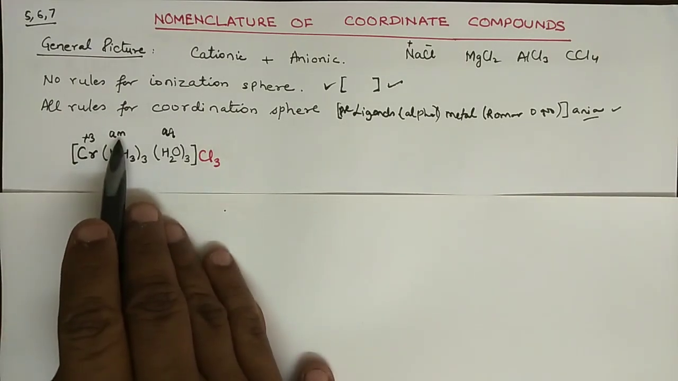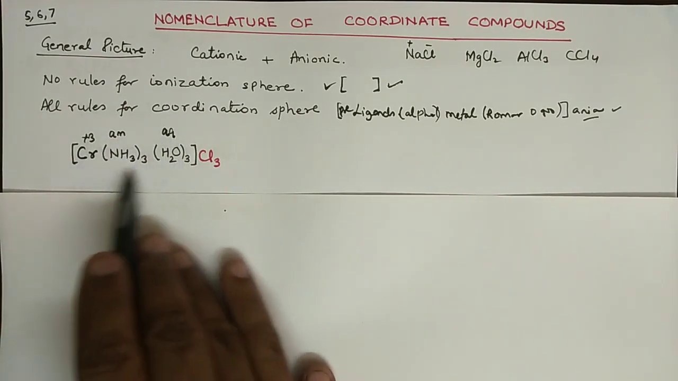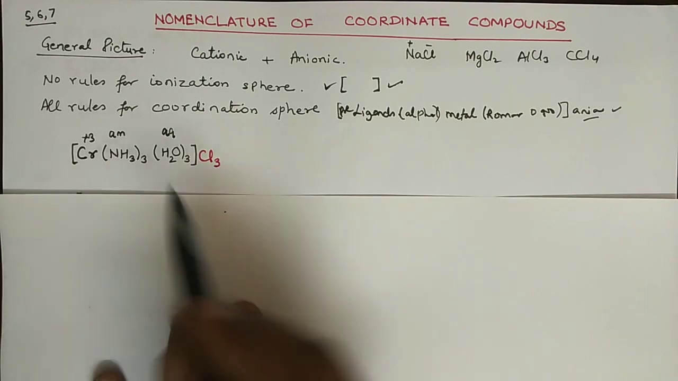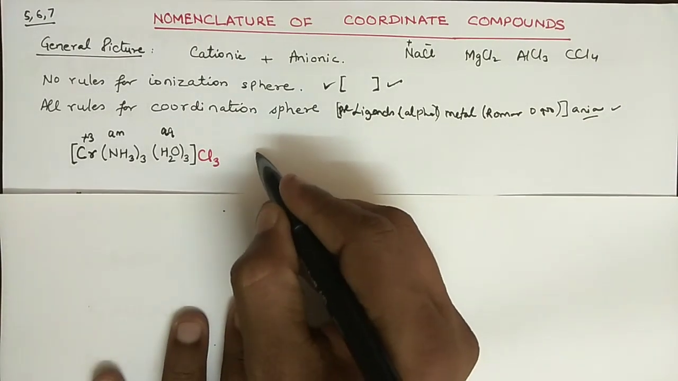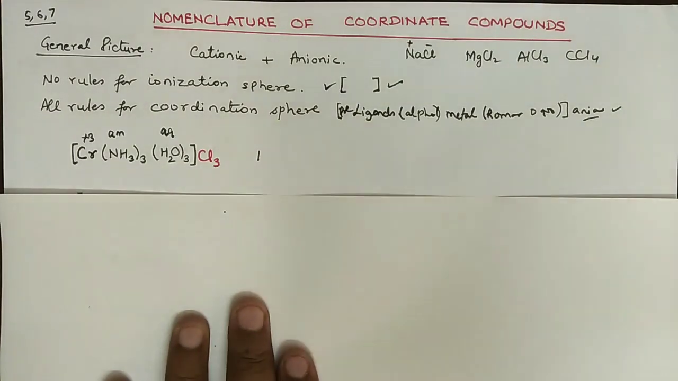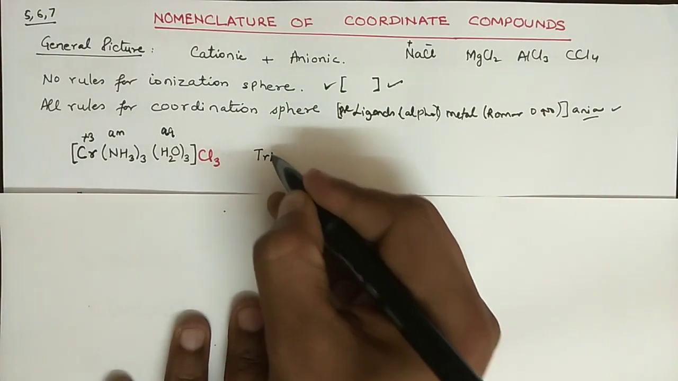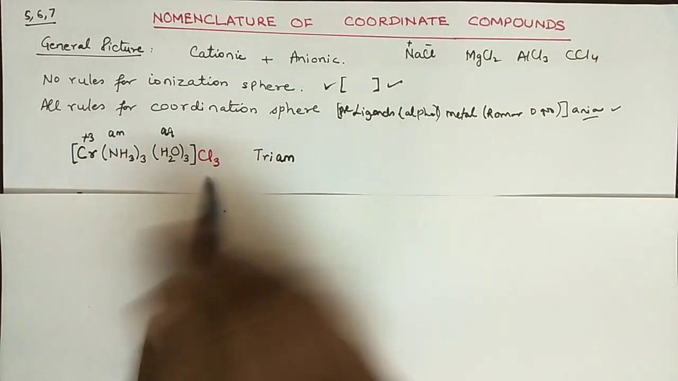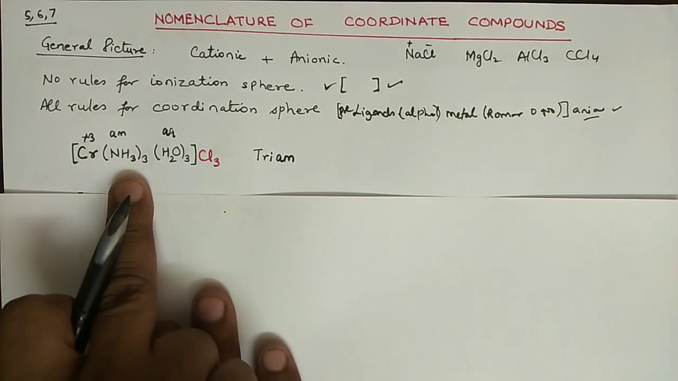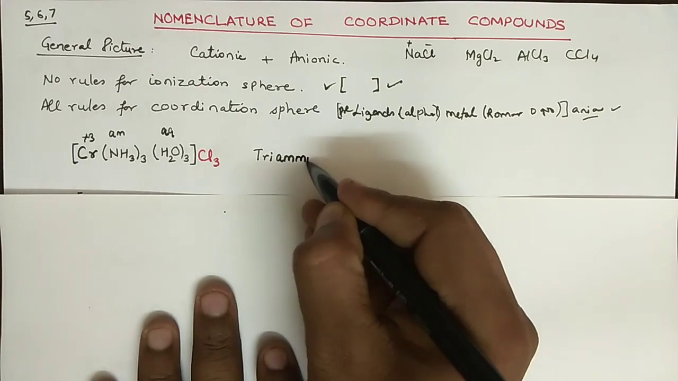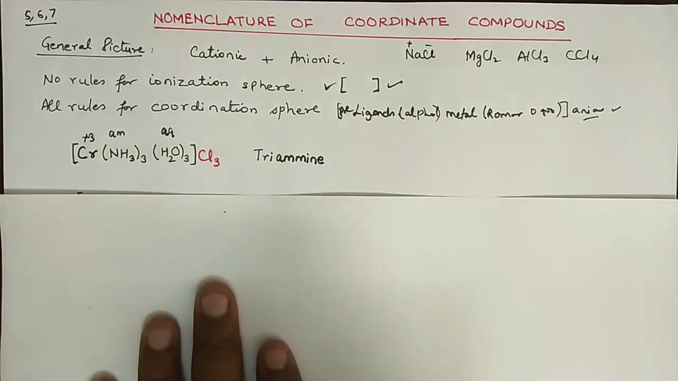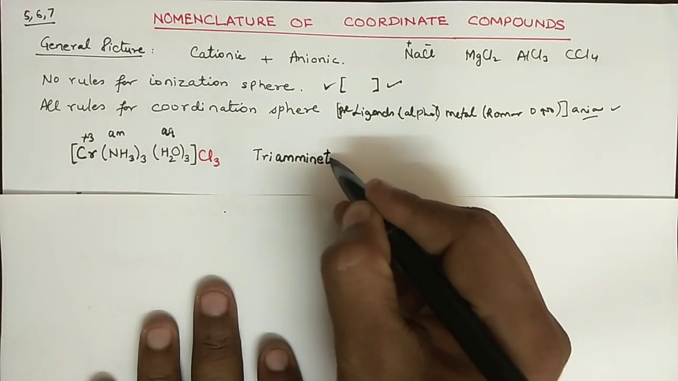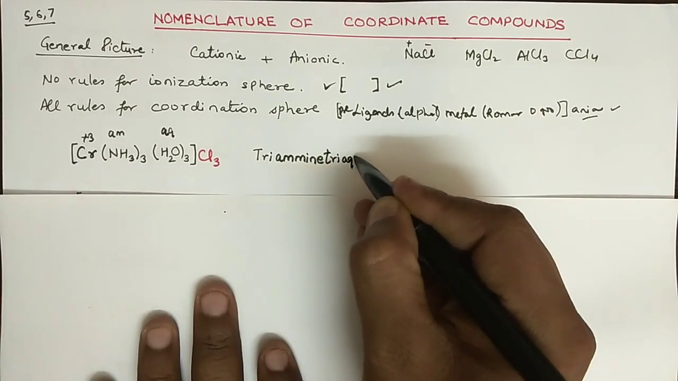So M comes first, then Q, so this will be preferably written first. And now since there are three ammonia, we will write it as tri, with the first letter capital, triammine. We have said that the name should be pronounced as ammine, so double M, triammine, complete. And then here is aqua, so again start with tri, triaqua.